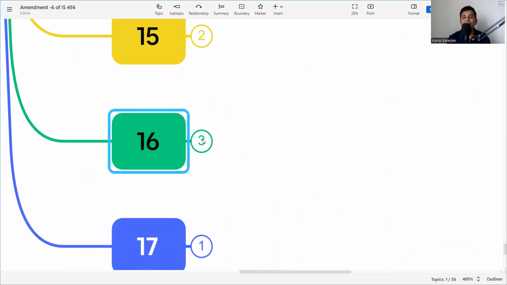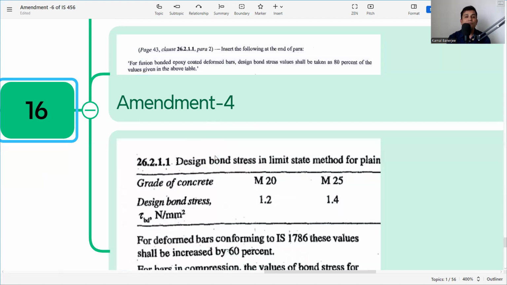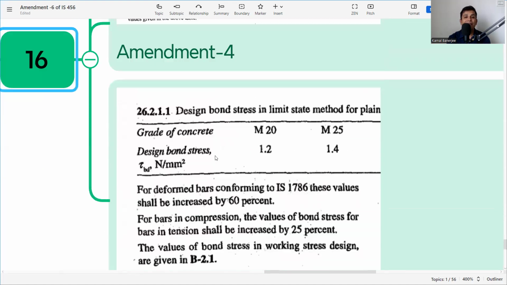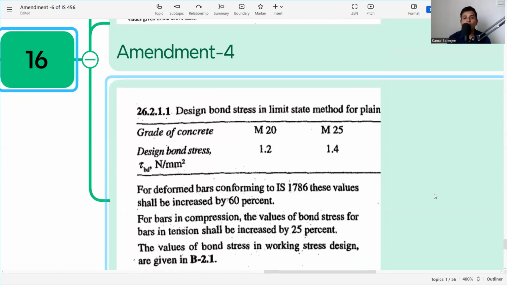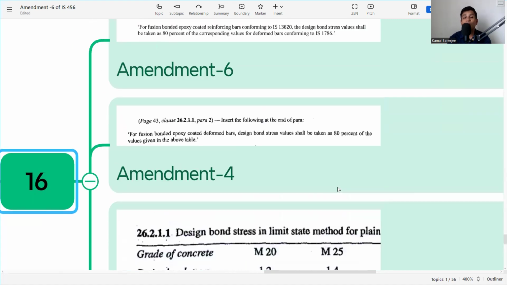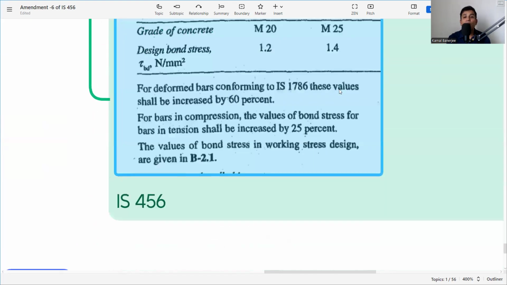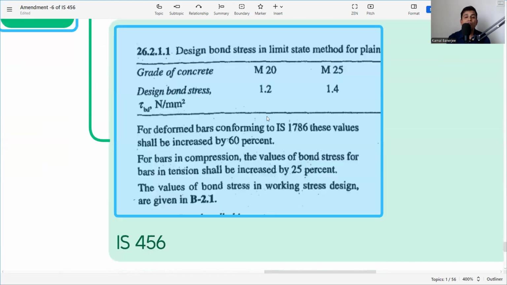The next clause is an amendment to insert the following at the end of the para. What is this sub-clause 26.1.2.1? That is for the design bond stress for the limit state method and plain cement concrete. This is needed for the measurement of the development length. For development length measurement, we need the bond strength of the concrete as per the grade, M20, M25. So here it is saying for deformed bars the values shall be increased. Whatever the bond stress, that should be increased by 60% if it is IS 1786. For bars in compression, the value should be increased by 25%.